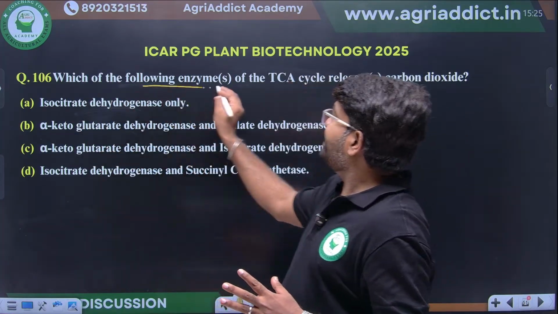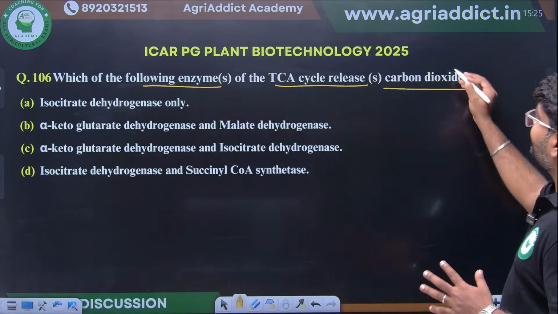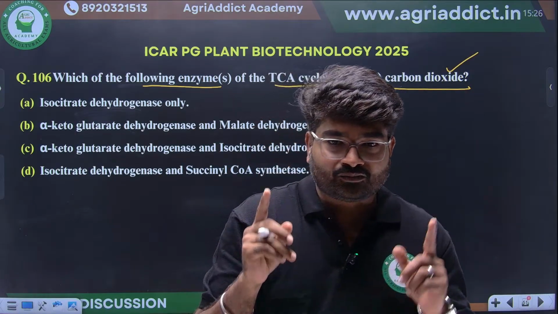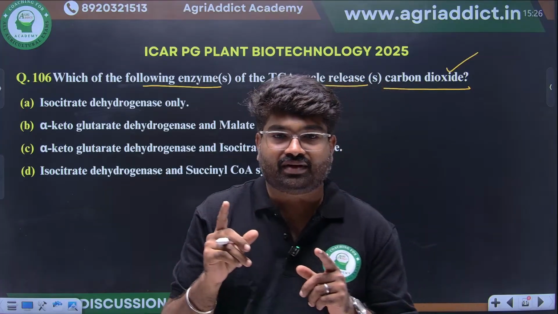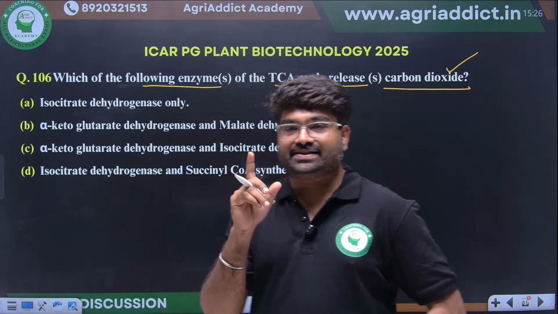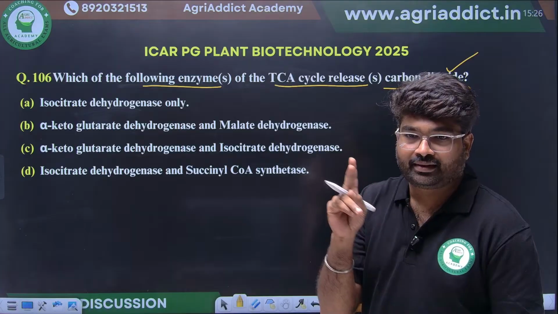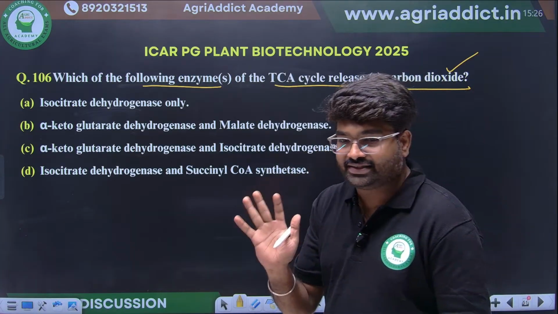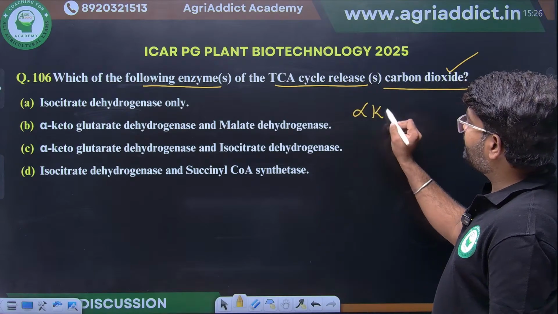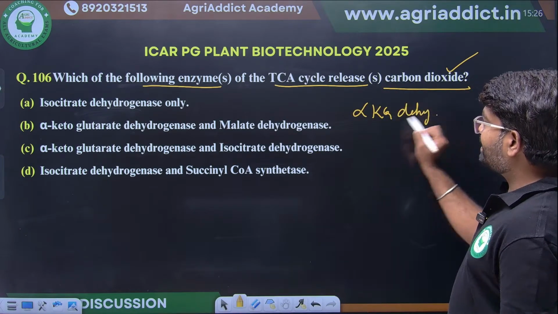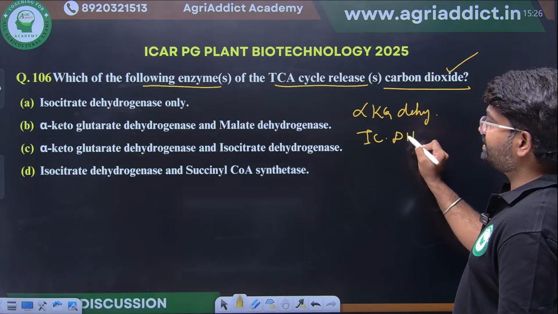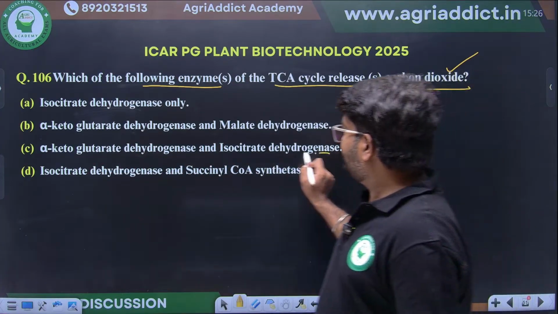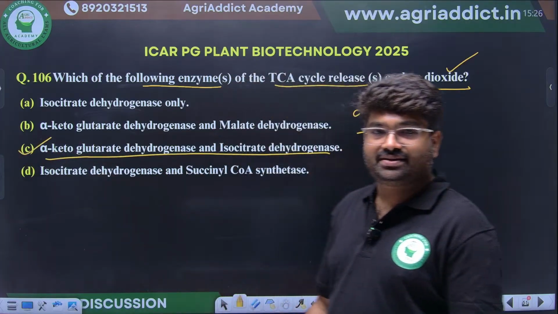Which of the following enzymes of the TCA cycle releases carbon dioxide? Observe properly. In the TCA cycle, there are two steps where carbon dioxide is released. One is by alpha ketoglutarate dehydrogenase, and another is isocitrate dehydrogenase. These are the two steps. This is a simple question.